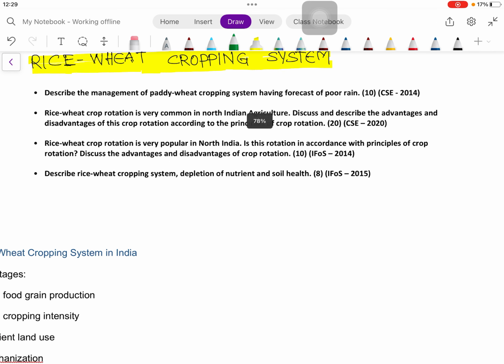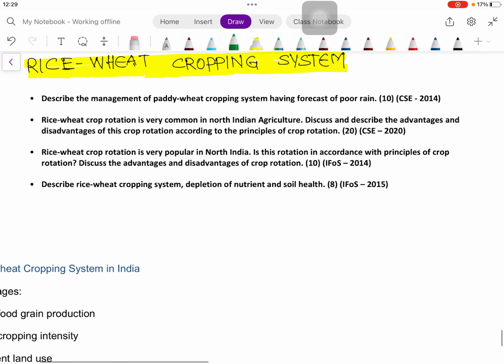Let us first discuss the question that has been asked in CSE 2014, 2020 and the Indian Forestry Service exam also. So, management of paddy wheat cropping system having forecast of poor rain. Okay, so this is a contingent type crop planning. This year also El Nino is expected, so the poor rain forecast is also there.